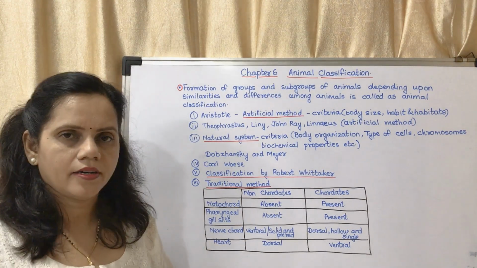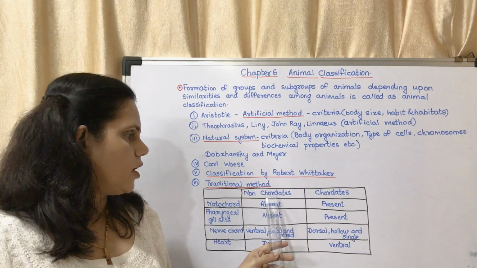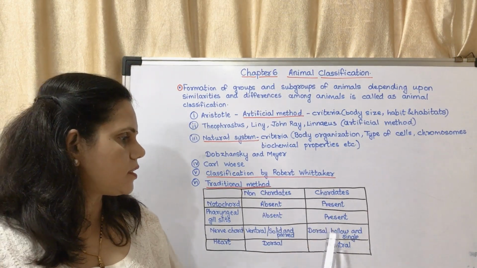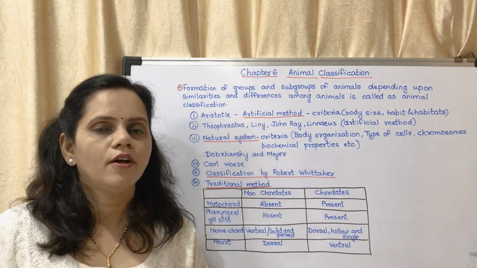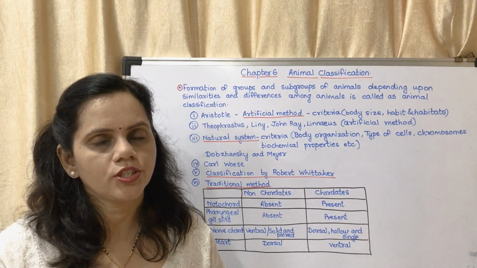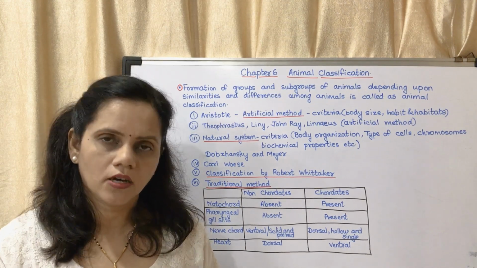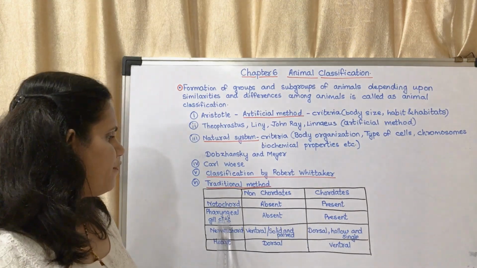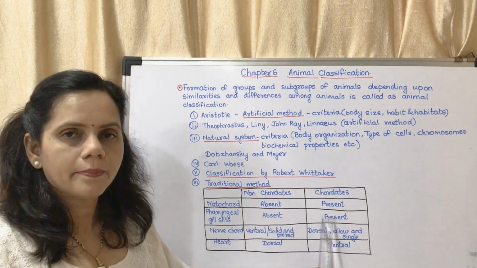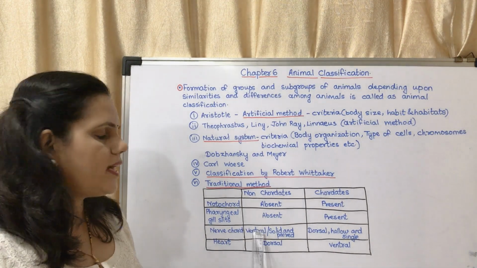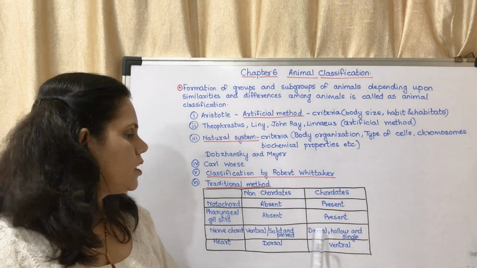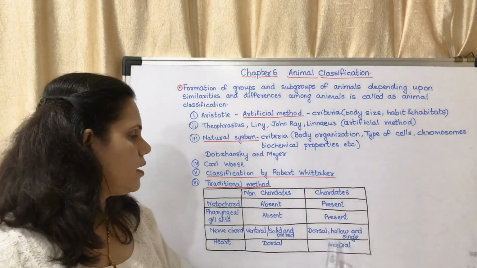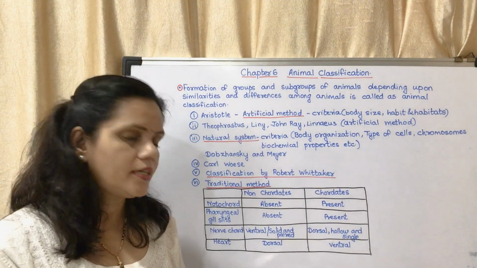Next is the heart. Non-chordates have their heart towards the dorsal side, whereas chordates have their heart towards the ventral side. So if you have a question on distinguishing between non-chordates and chordates, you may write this: notochord absent, present; pharyngeal gill slits absent, present; nerve cord ventral, solid and paired, dorsal, hollow and single; heart dorsal, ventral. This is a very important question.